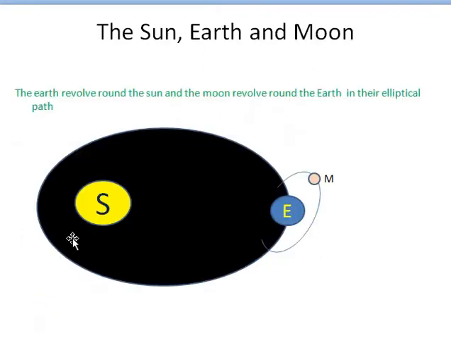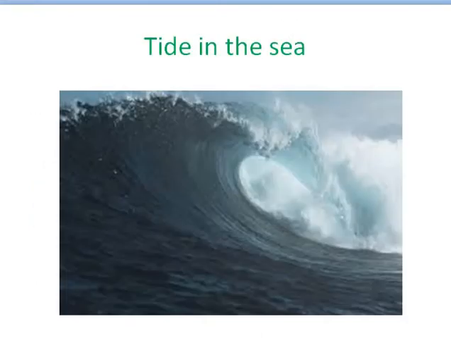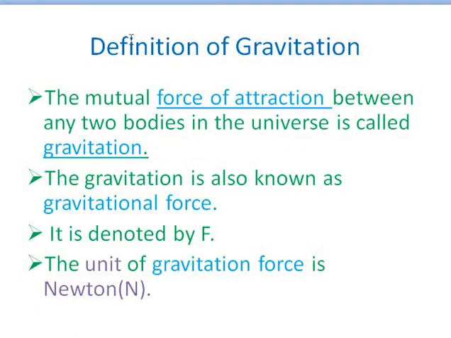Look at here, there are also the sun, earth, and moon. Now we define gravitation. The mutual force of attraction between any two bodies in the universe is called gravitation. Gravitation is also known as gravitational force, and the gravitational force is denoted by F. It is a force, and the unit of gravitational force is Newton.